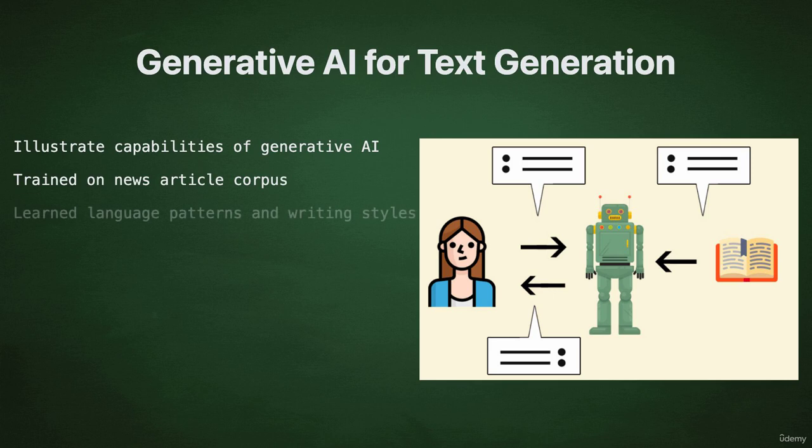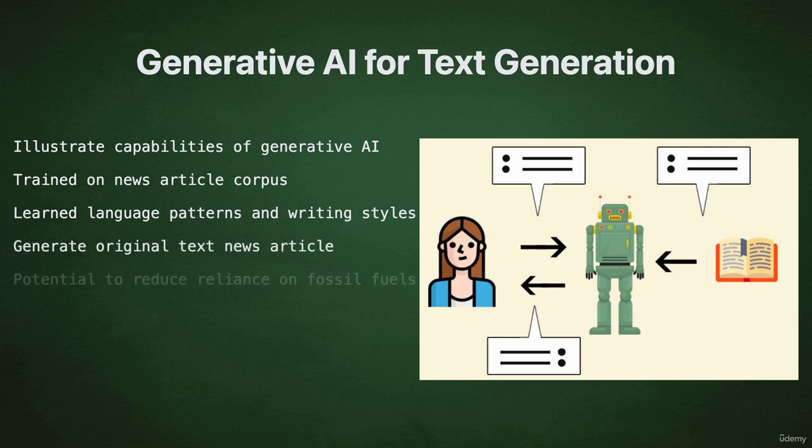For instance, the model might generate the following text. In a groundbreaking development, scientists at the University of XYZ have successfully created a new type of renewable energy source that could revolutionize the way we power our homes and businesses. The innovative technology, which utilizes a novel process of converting waste materials into clean energy, has the potential to significantly reduce our reliance on fossil fuels and contribute to a more sustainable future.